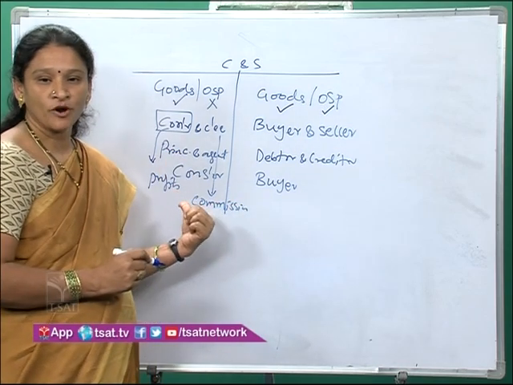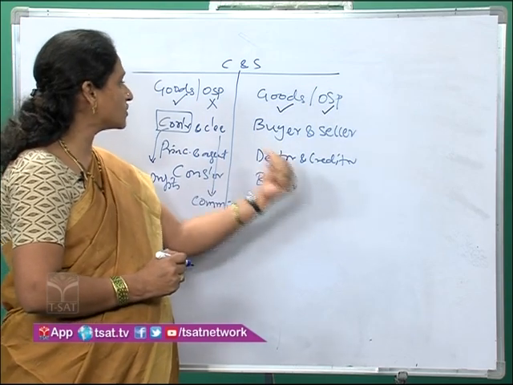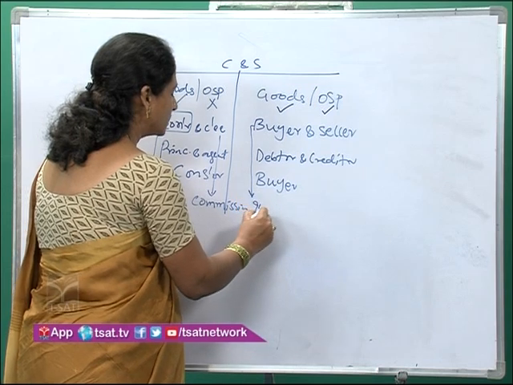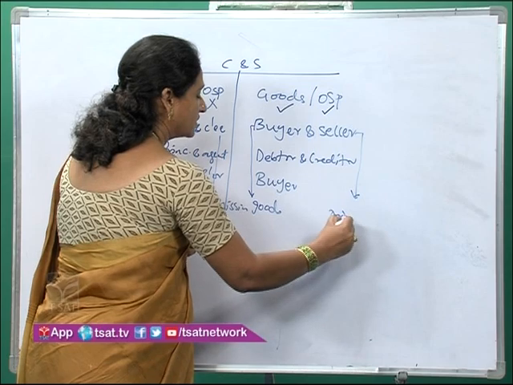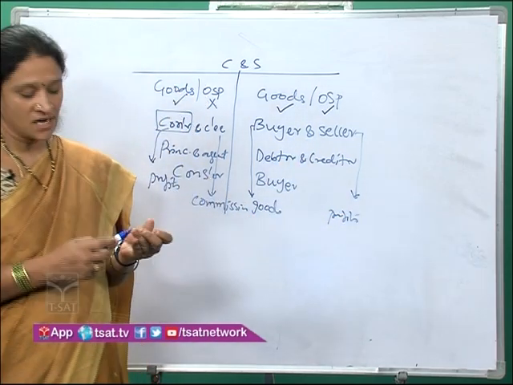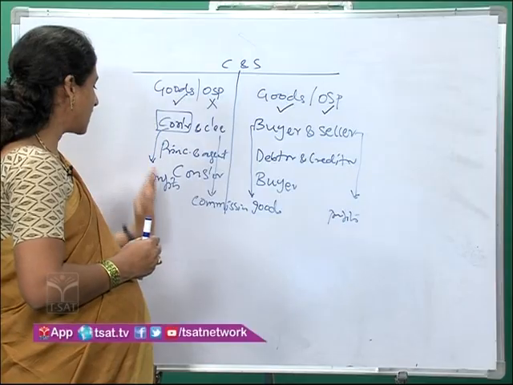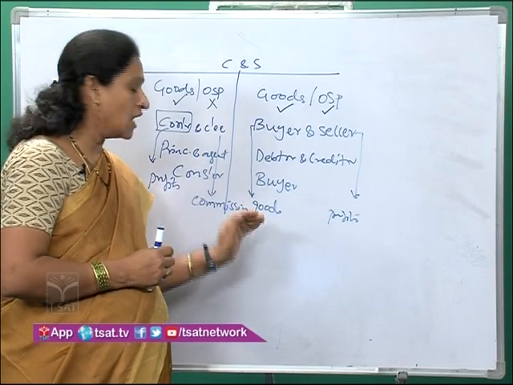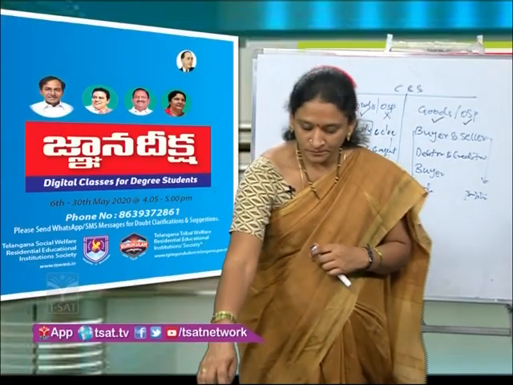Consignor will be getting profits and consignee will be getting commission. Whereas in case of sale, there are buyer and seller. Buyer will be getting goods and seller will be getting profits. This is the consideration received. Consideration means something in return. In case of consignment, consignor will get profits and consignee will be getting commission. In case of sale, buyer will be getting the goods and seller will be getting the profits.